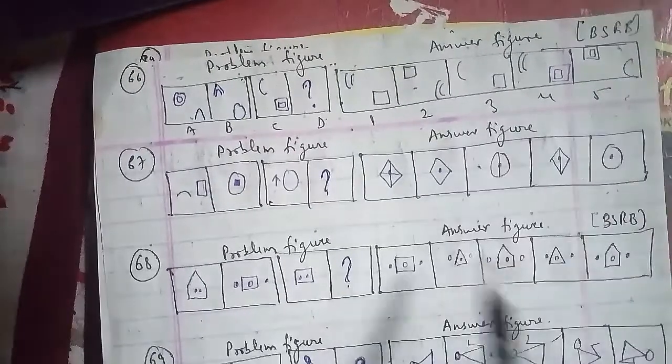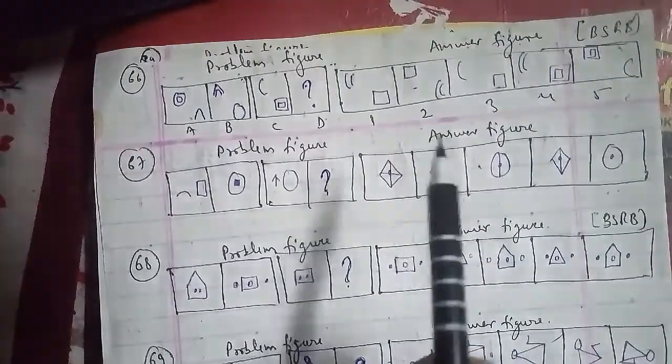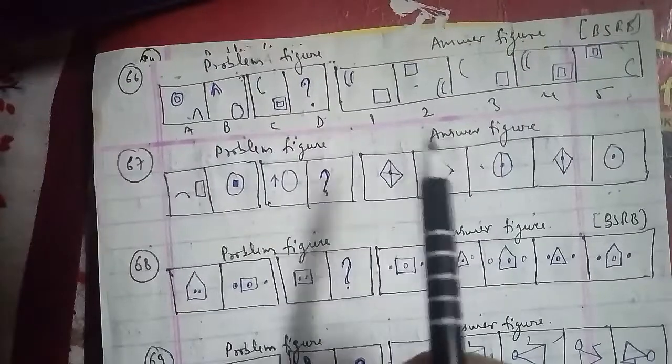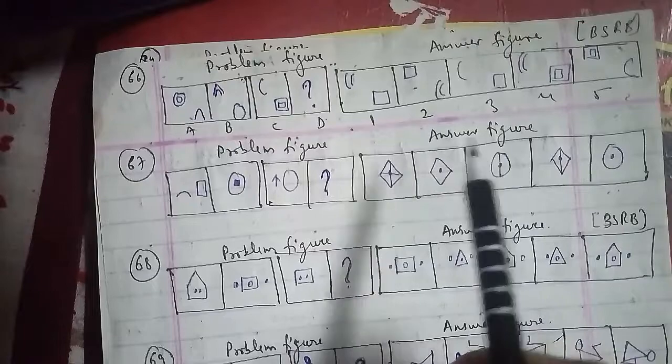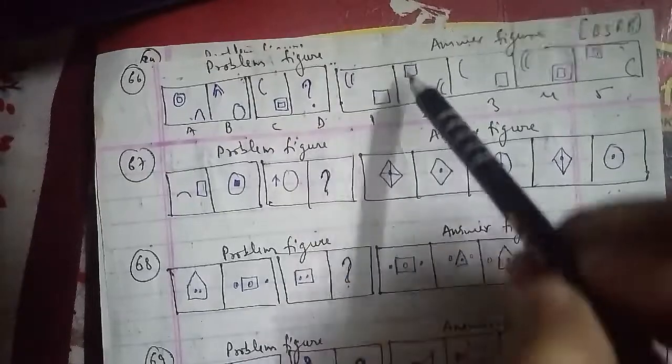The two types of figures interchange their positions, and the double figure reduces to the single while the single figure gets duplicated. So the D figure that we have to find out, your second figure, will be the right answer for this question as well.